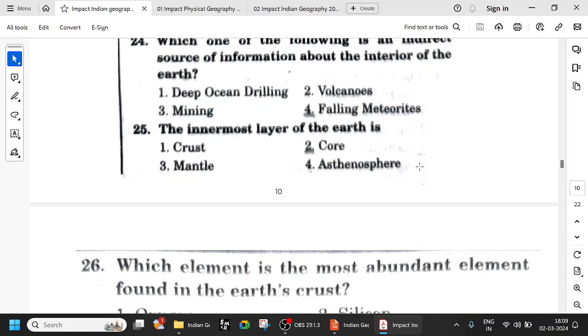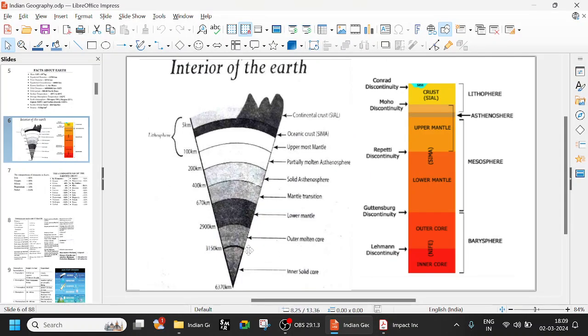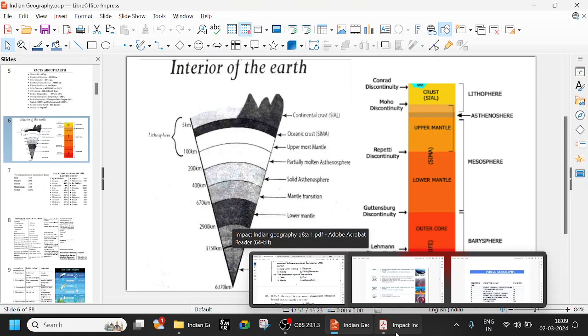So the innermost layer is core. Very important, very basic. So how much is the core? See, from 2900 to 6300. Remember, that is the core. That means almost 3000, around 3400 kilometers. Try to remember that.